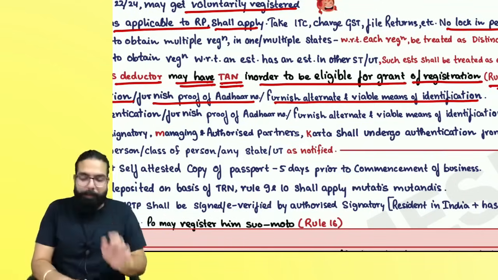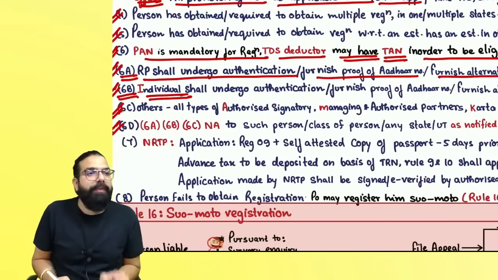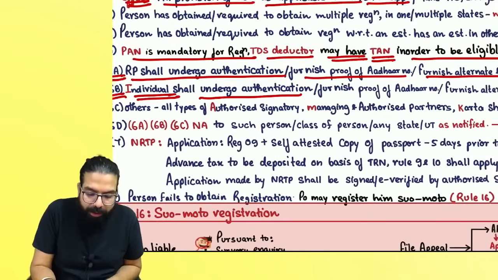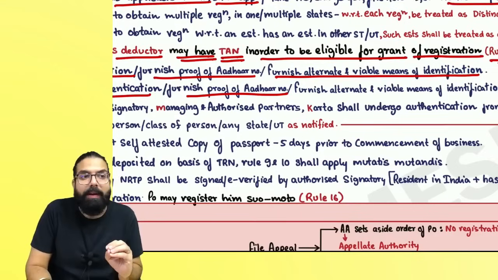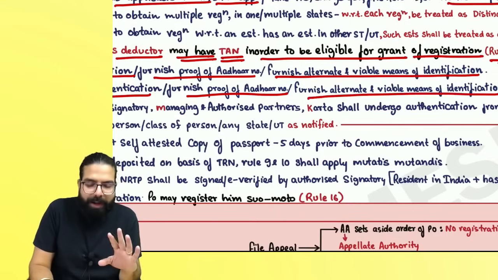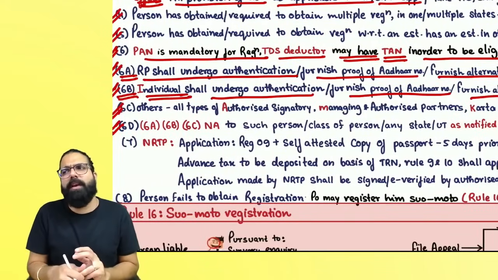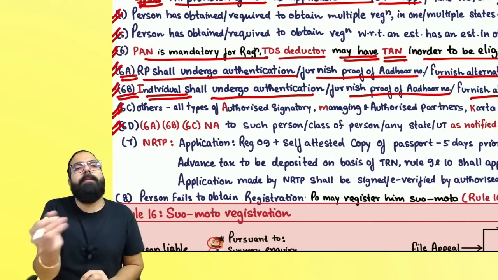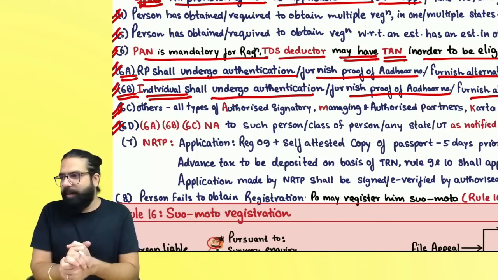Now, from 1st April, 6B goes ahead and says if you are an individual and you want registration, you shall undergo Aadhaar authentication or furnish proof of Aadhaar, or you will be given alternate and viable means of identification. What is alternate and viable means of identification, everyone? An officer will come to your premises, do physical verification of the premises, take photographs, and then registration will be granted. Can I go ahead, everyone?